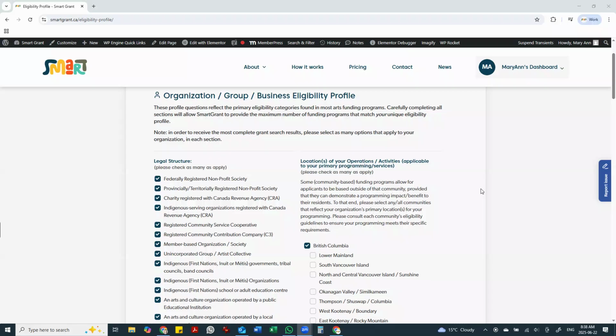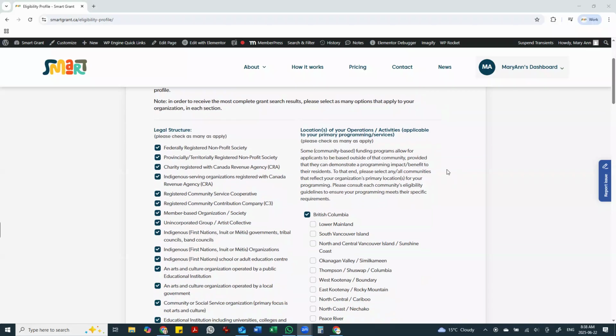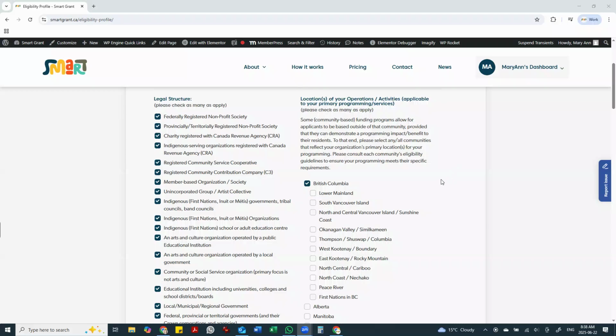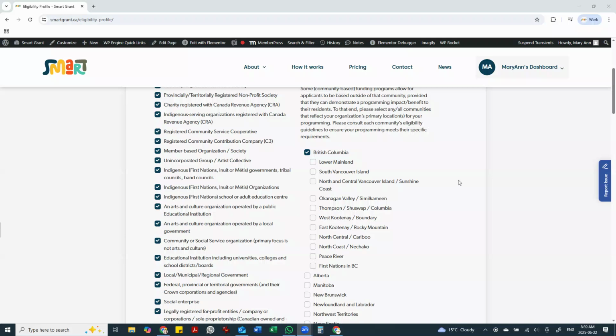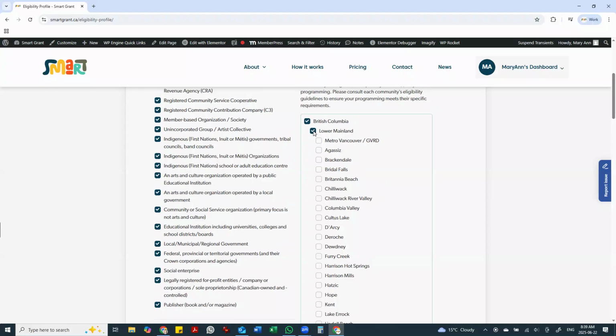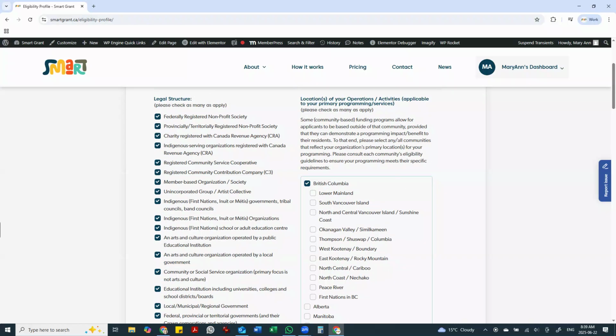The second area you'll need to complete is related to the location of your operations or your activities. And while yes, this is based on where your organization is located or based, it also has to do with where you do your primary activities. Since some funders fund only organizations based in their communities, but some fund organizations based elsewhere but provide services to their communities. So as you can see, we've divided this by areas of the province. So if you click on any of these, you'll get a drop-down menu and you can select those locations for where you do your activities.